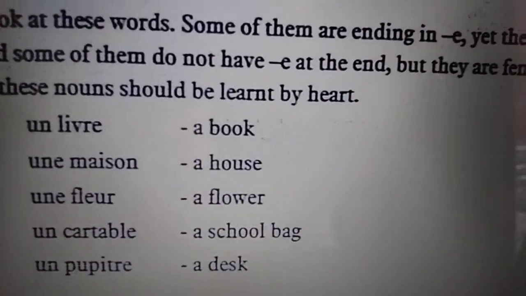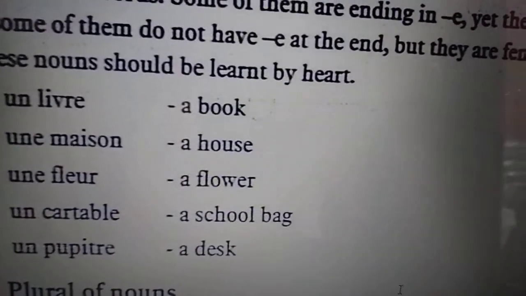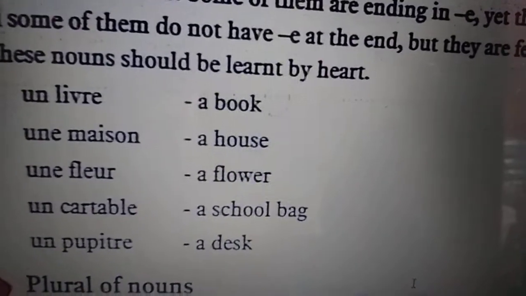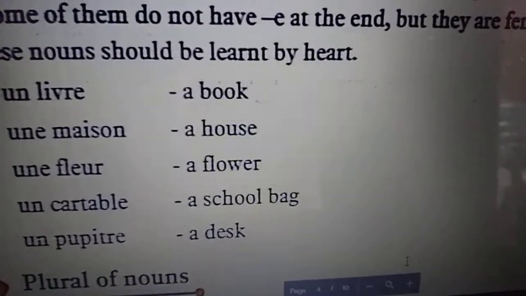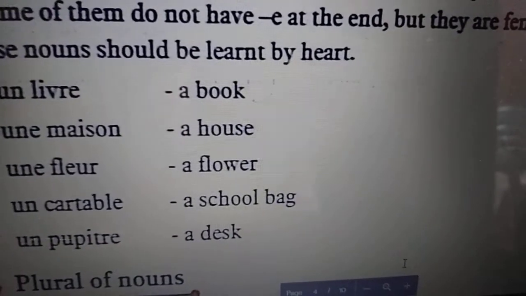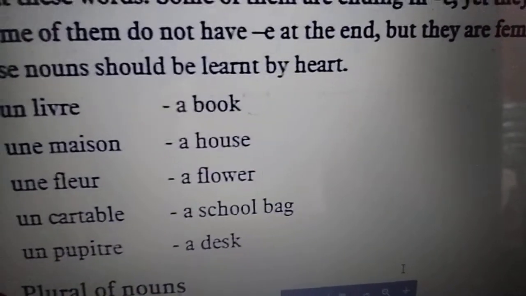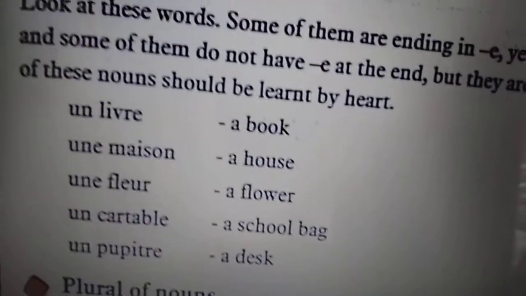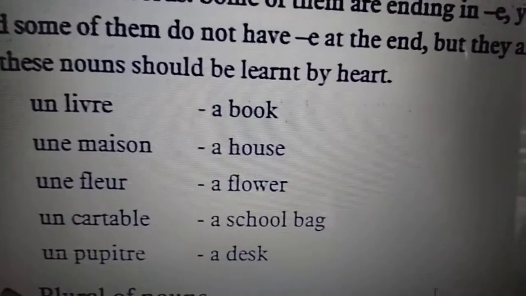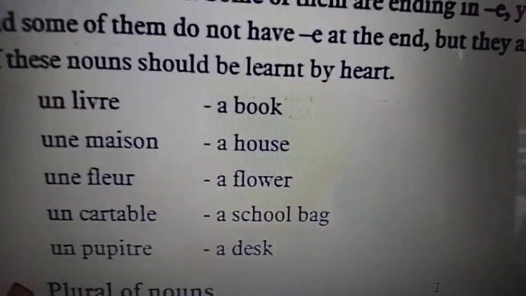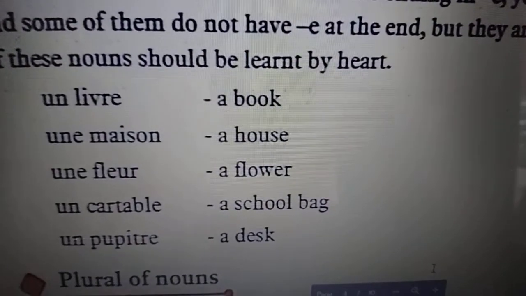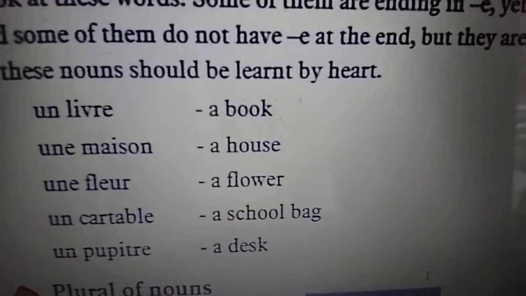See students, it's ending with E, but it is masculine. Une maison, une fleur, un cartable. See, this word is also ending with E, but masculine. Un pupitre. Again, another example, ending with E, but it's masculine.